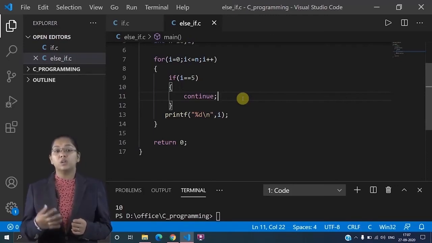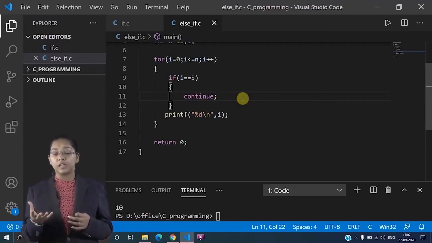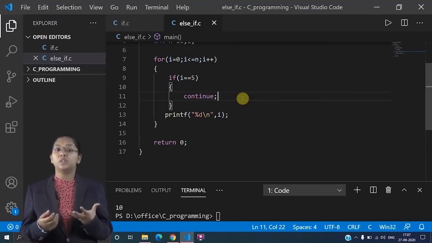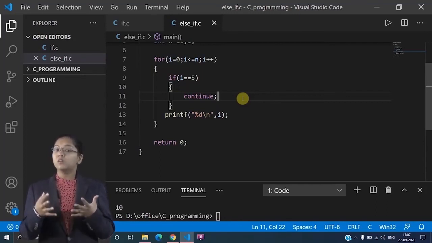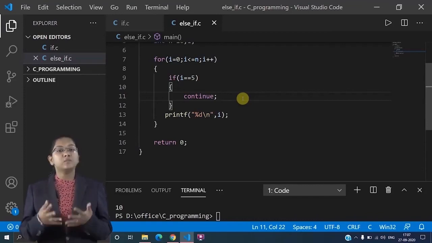Right? So this was today's session, and we have learned how the for loop works in detail, and the continue keyword. So I will stop here for today. Let's meet for the next session. Okay? Thank you and goodbye.